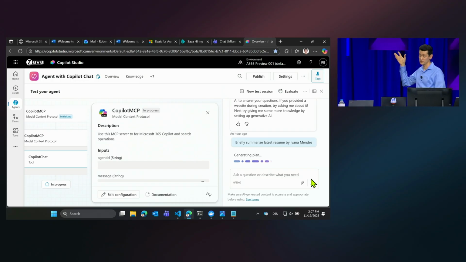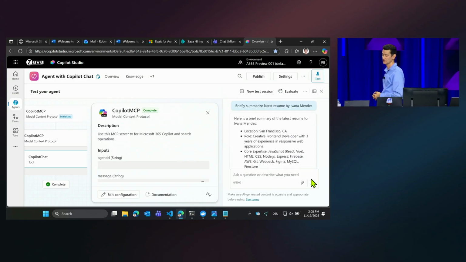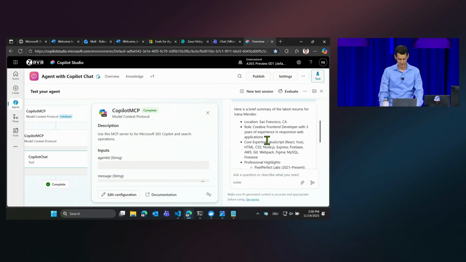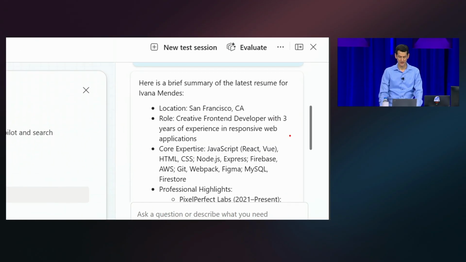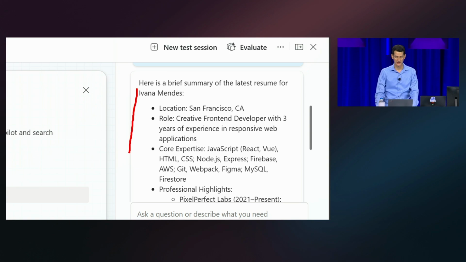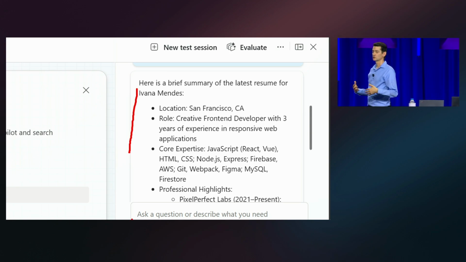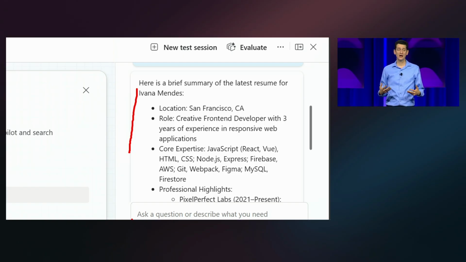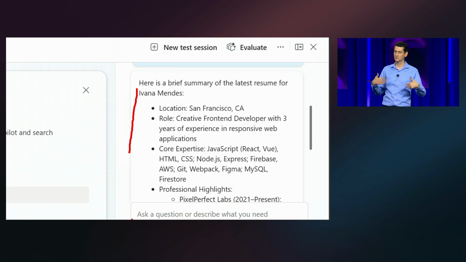And so it will take probably around 20 more seconds or so. Oh, OK, it's already done. And so you can see it basically came back with, it summarized for Ivana Mendez. It summarized based on documents, on emails, on chat conversations, anything that I have access to, because I configured it to run under my identity.